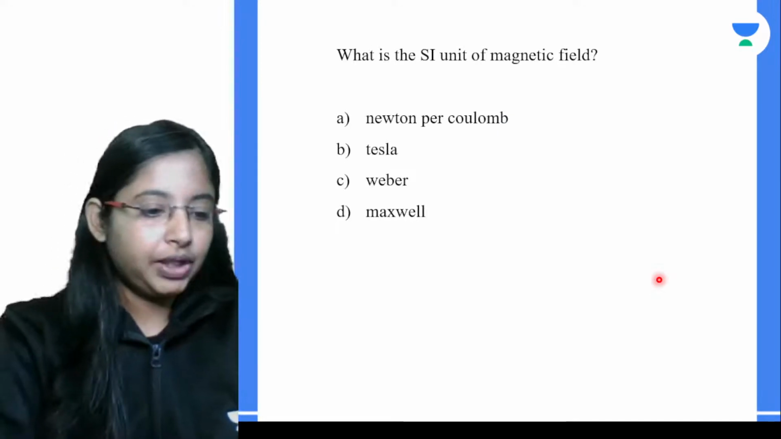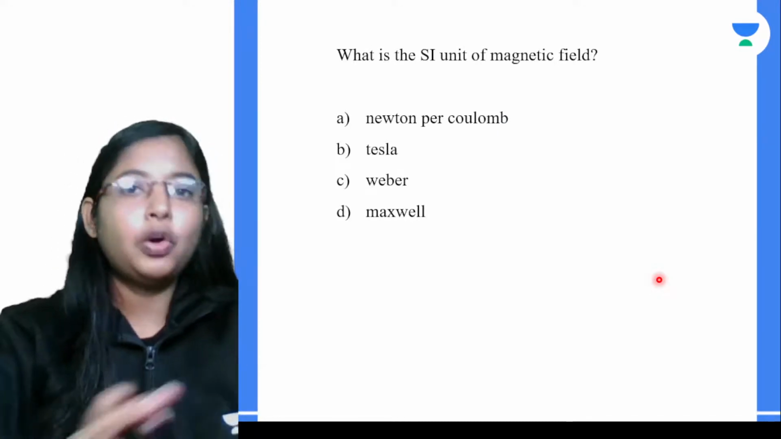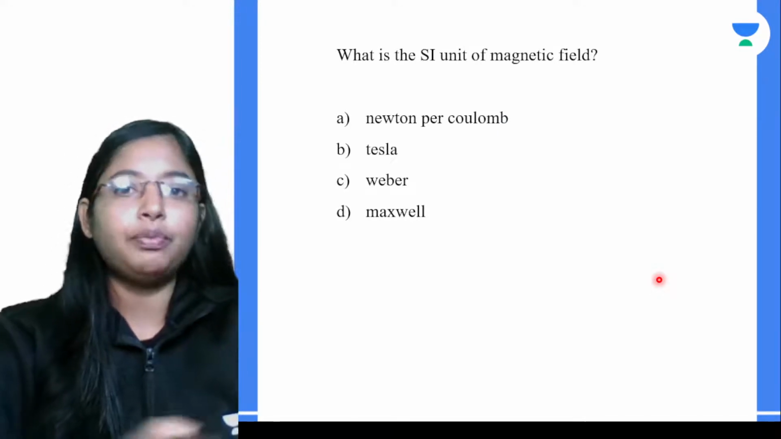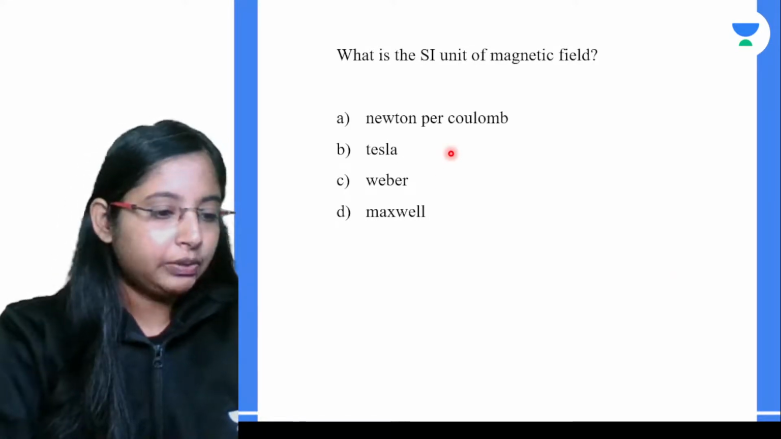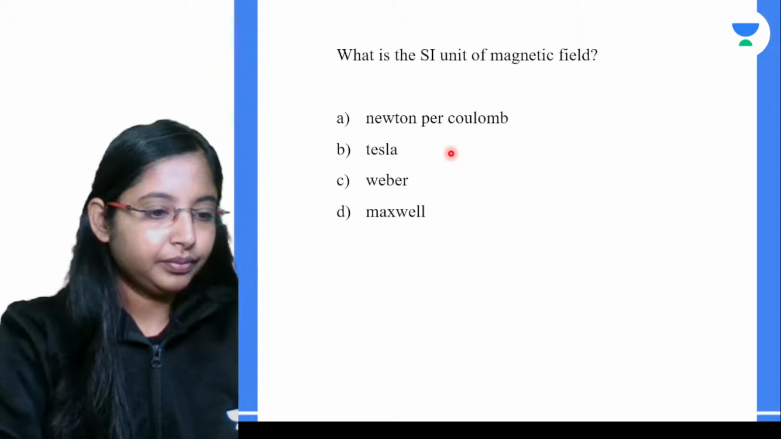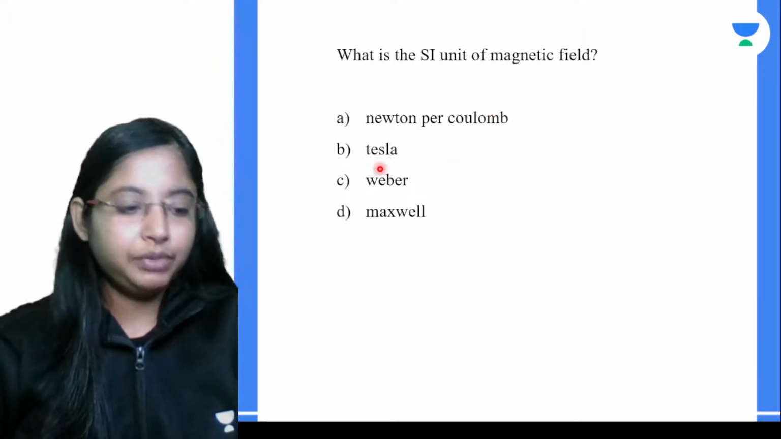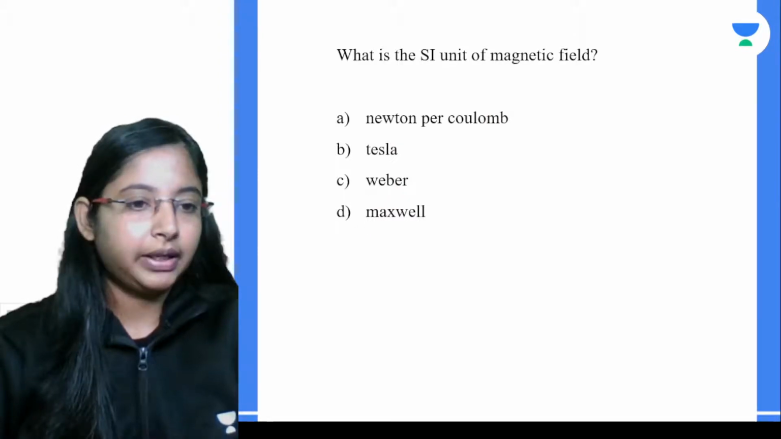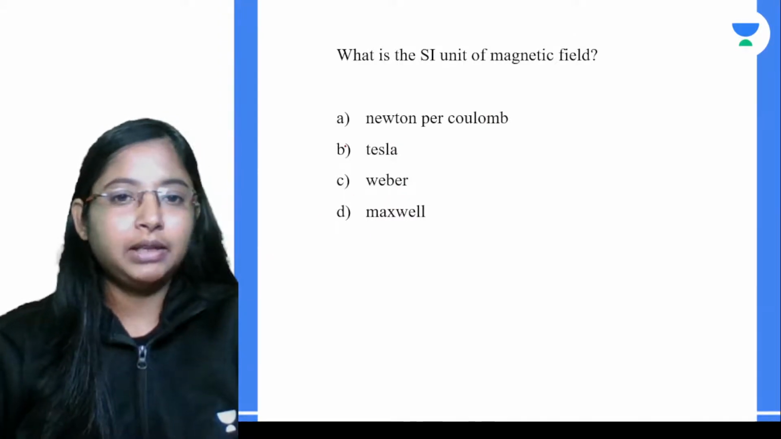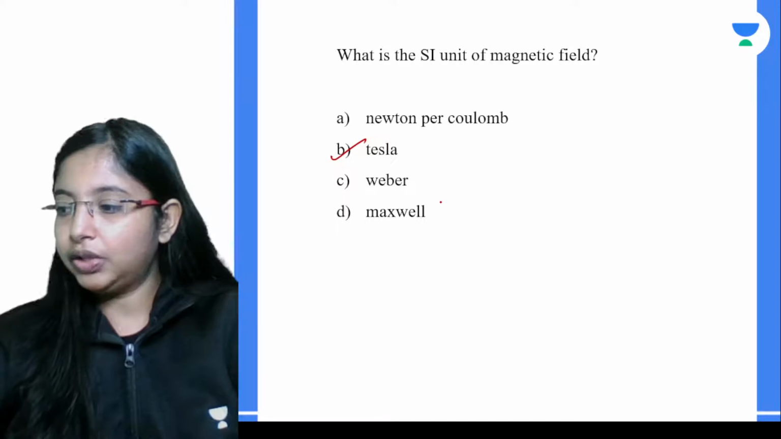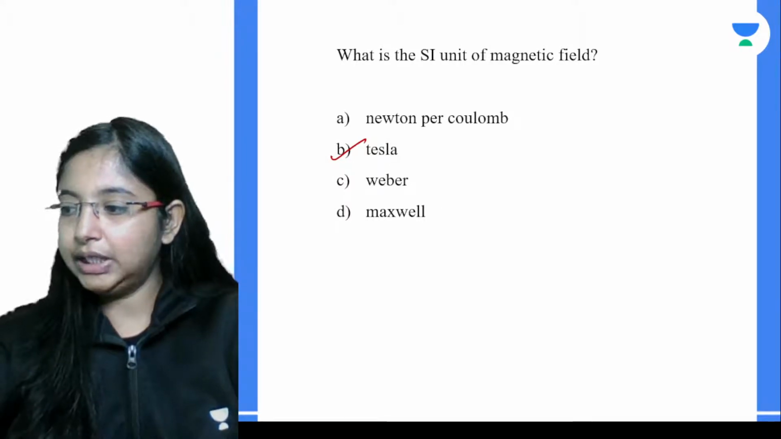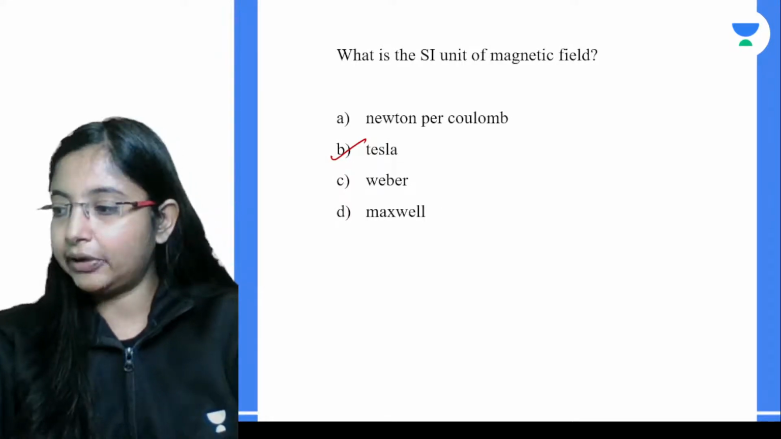Now, very simple. If you know the answer, you can give it in the chat box. What is the SI unit of magnetic field? We have Newton per Coulomb, Tesla, Weber and Maxwell. Here the answer is Tesla. The unit of magnetic field is named after the scientist Nikola Tesla.